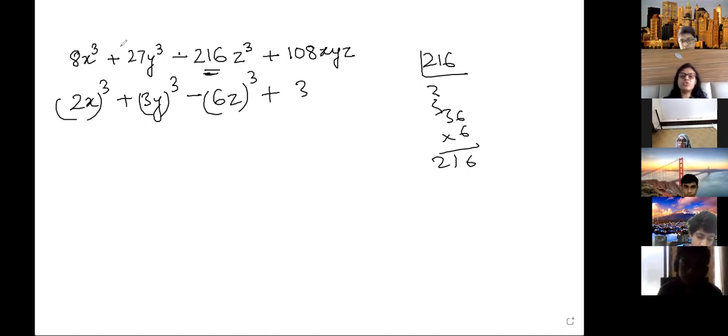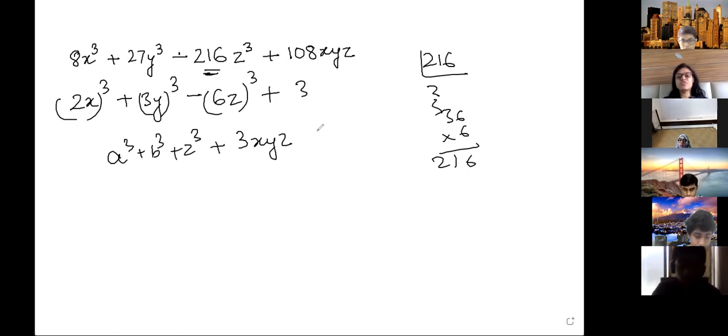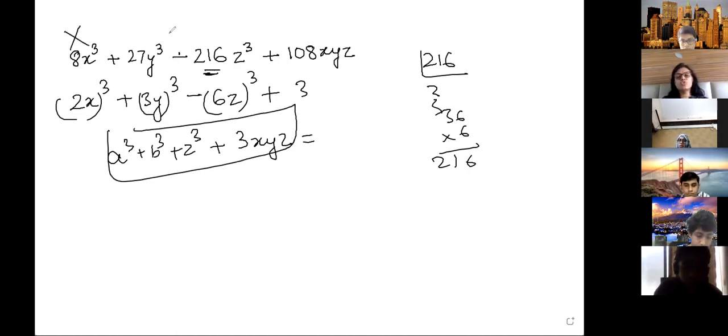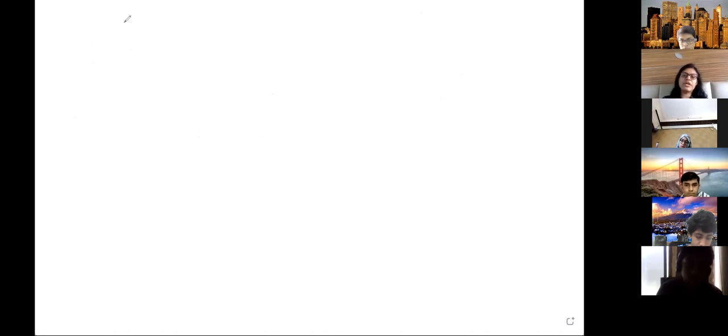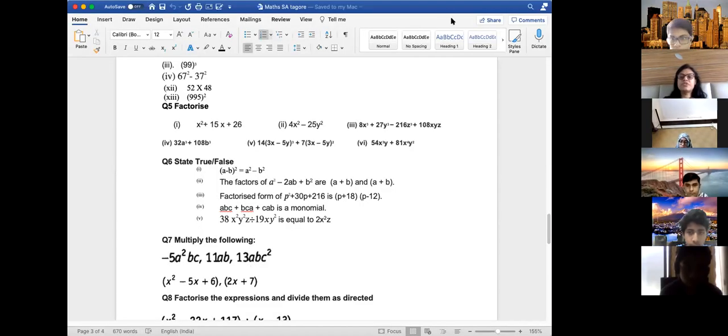Actually, don't do this formula because we have not done a cube plus b cube minus z cube, 3xyz. This is one formula, a cube plus b cube plus z cube plus 3xyz. We have not done this formula, so just don't do this question. Okay, you won't be able to get this question. I just copy pasted it from somewhere, I didn't check it. So this is not in the syllabus, so you won't be getting it. Okay, so don't do that question. No need to do that.